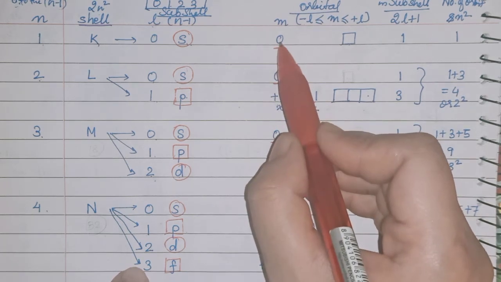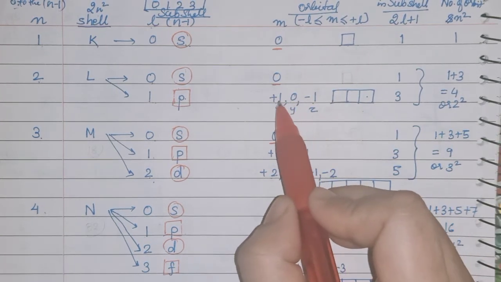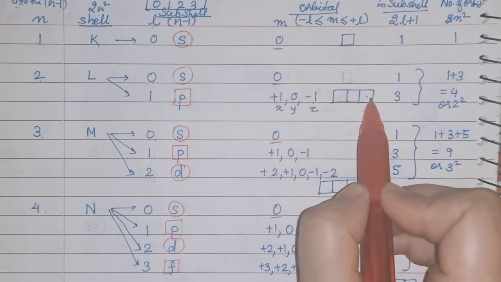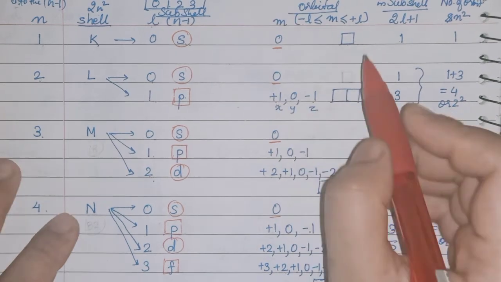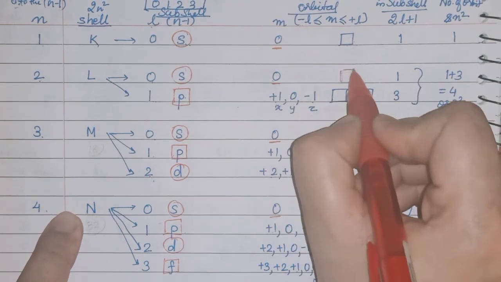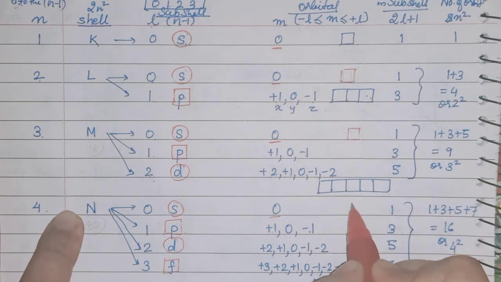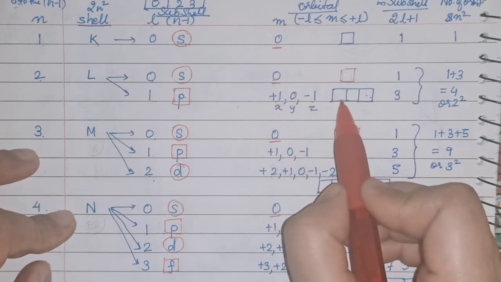Whatever number you are getting, for 0, it is 1 box. Minus 1, 0, plus 1: 3 numbers you are getting, so 3 boxes are here. Okay. So, for 0, everywhere 1 number you can see, so 1 box here. Here only 0, so 1 box. Here also 0, 1 box. Okay. When you are seeing 3 numbers, so 3 boxes.